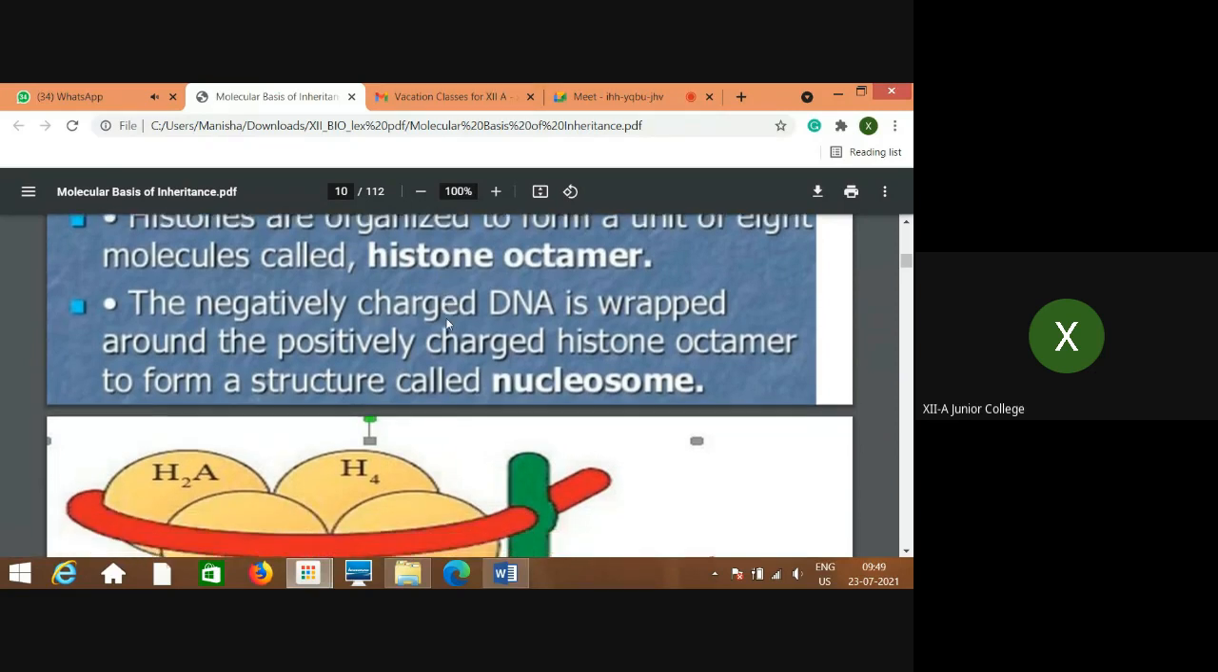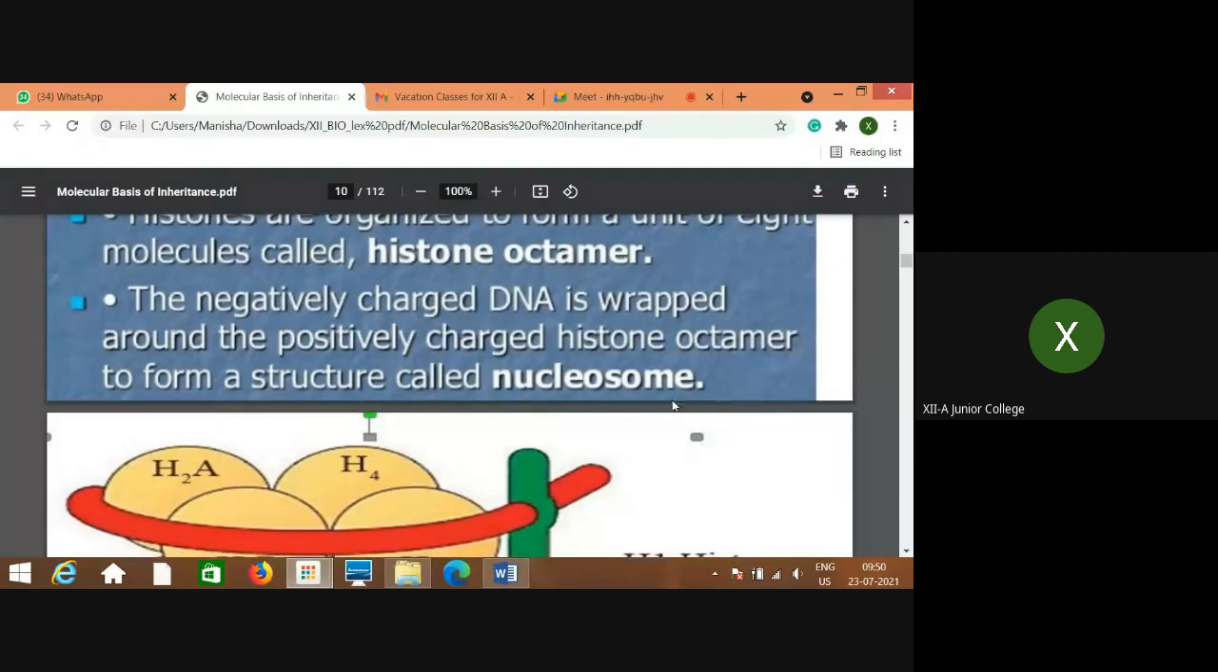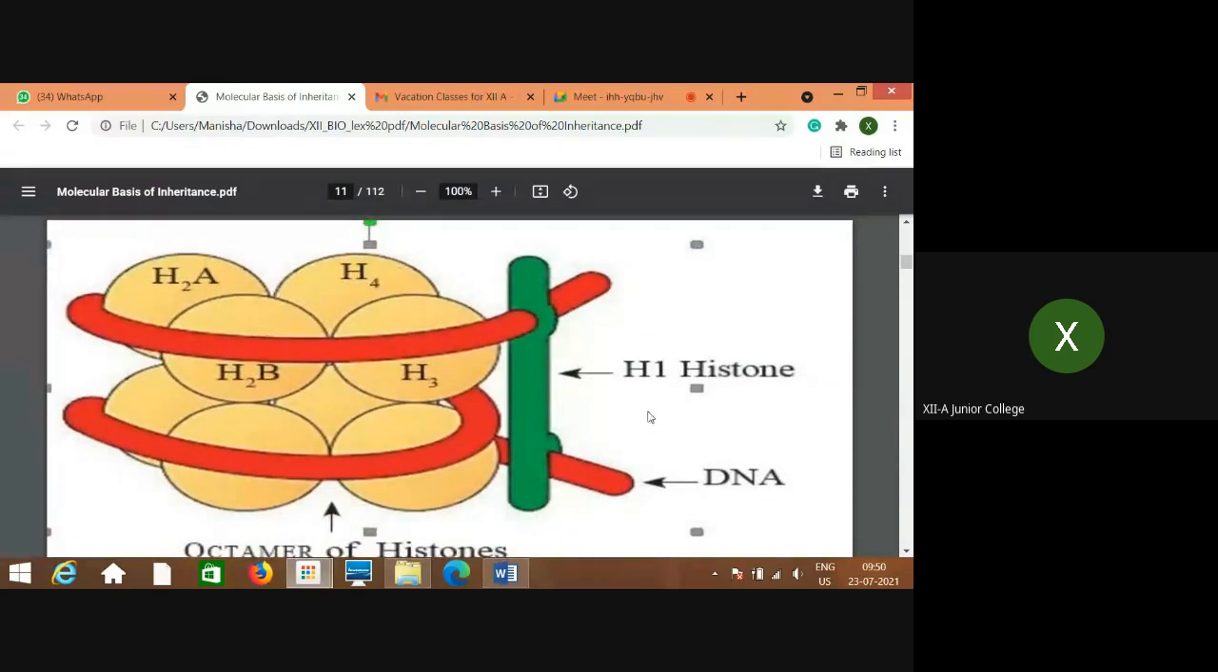The negatively charged DNA is wrapped around the positively charged histone octamer to form a structure called a nucleosome. Now I'll show you this in the diagram. What is a nucleosome? Octamer is 8 protein molecules. There are 4 types of protein molecules. H represents histone: H1, H2A, H2B, H3 and H4. These are the types. Now H1's role I will tell you later.